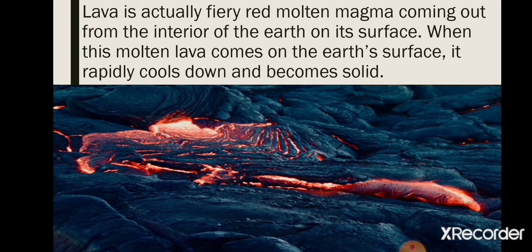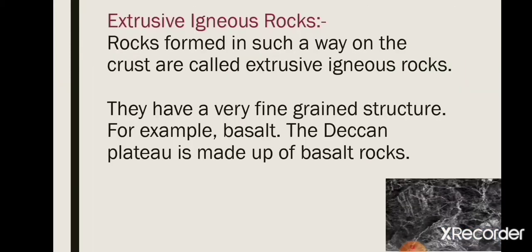So when this molten lava comes on the earth's surface, it rapidly cools down and becomes solid. After cooling down, it takes the shape of a rock. That is how rocks are formed in such a way. These rocks are called extrusive igneous rocks. Extrusive, because lava comes out on the earth's surface, cools down, and the rocks are ready. These rocks are called extrusive igneous rocks.